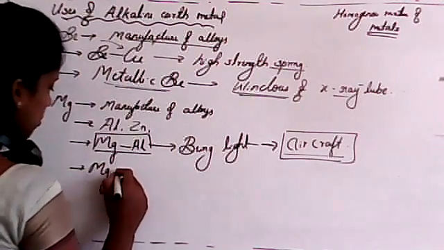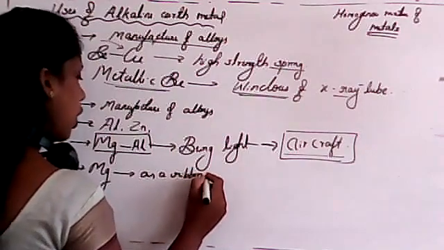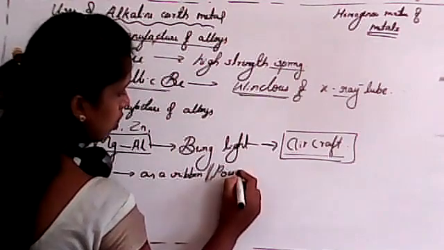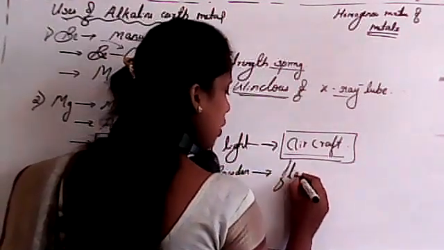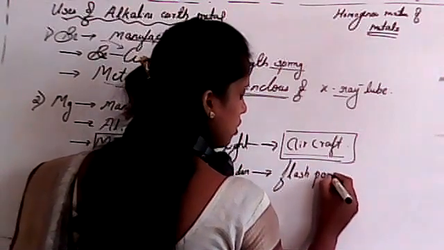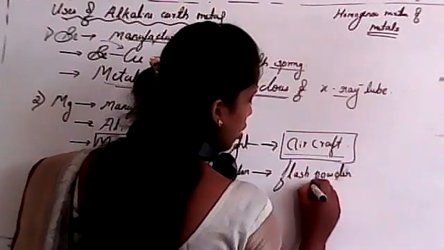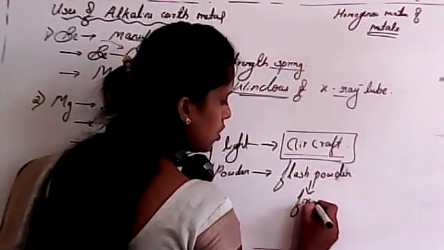Magnesium, again magnesium as a ribbon or powder, is used in preparation of flash powder. So why do we use flash powder, student? Any idea? Flash powder is used in fireworks.